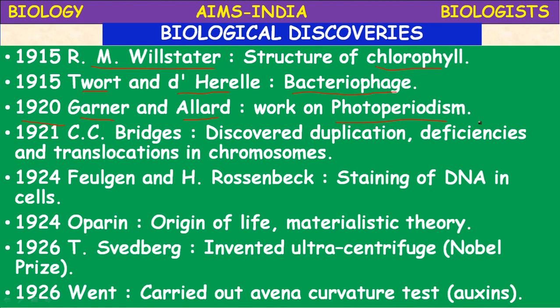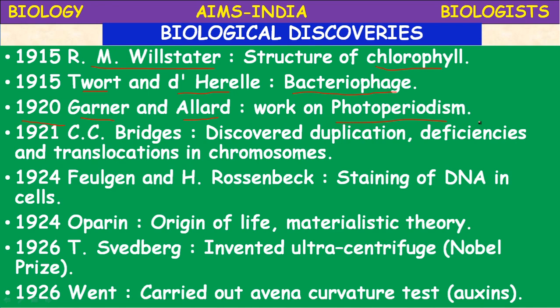Next, in 1926, T. Svedberg invented the ultracentrifuge, for which he got the Nobel Prize. In order to study the clear-cut structure of the cell, many equipments are required. The ultracentrifuge is also required to study the internal structure of the cell. It was introduced by Svedberg in 1926.